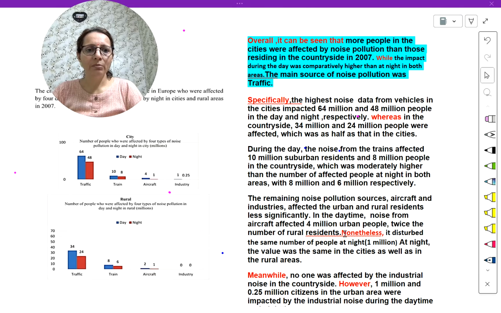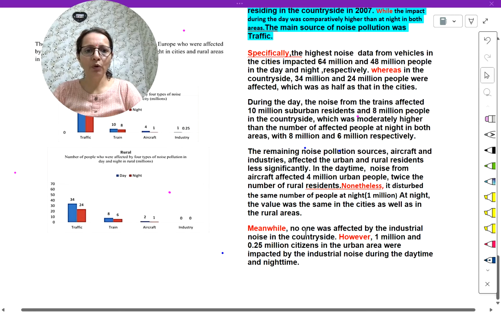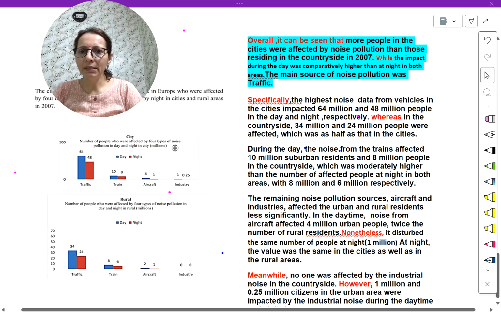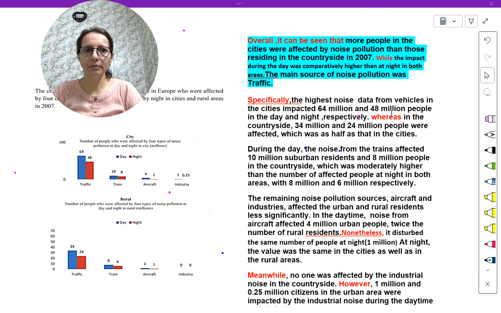Okay. Twice the number. Nonetheless, it disturbed the same number of people at night, 1 million. Same 1 million during night time, urban and city. At night, the value was the same in the cities as well as in the rural areas. Now, last, industry. No one was affected by the industrial noise in the countryside. Simple one line is required. However, 1 million and 0.2 million citizens in the urban area were impacted by industrial noise during the daytime and night time. So here millions it is given, but when we will be using people, then millions will not come, I think. Okay, thank you so much.